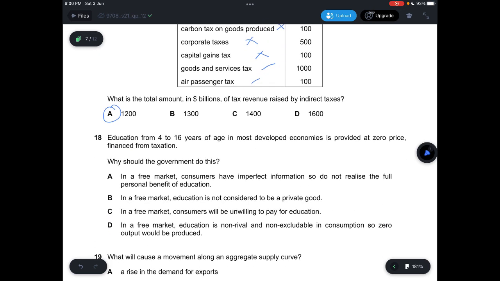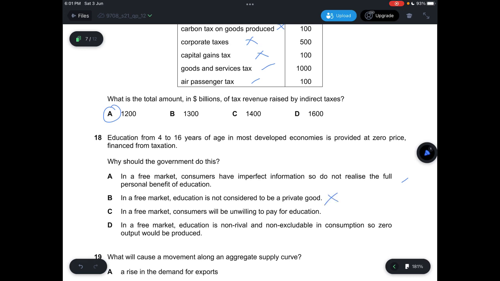Question 18, education from 4 to 16 years of age in most developed economies is provided at zero price, financed from taxation, and why should the government do this? So education is provided at zero price, meaning that it's a merit good. And the reason why it's a merit good is because it is under-consumed due to information failure. So let's look at the 4 options to see which one is the closest one. A says in the free market, consumers have imperfect information, so do not realize the full personal benefit of education, which is correct.